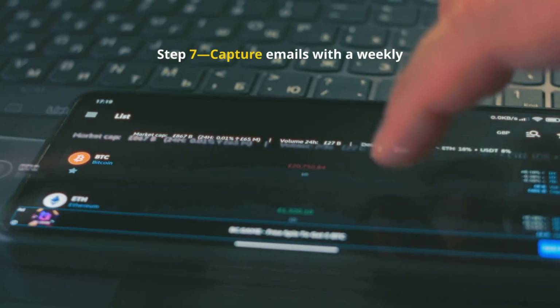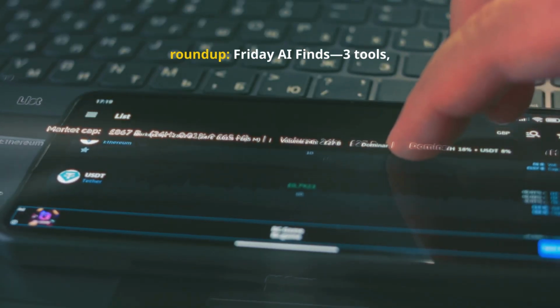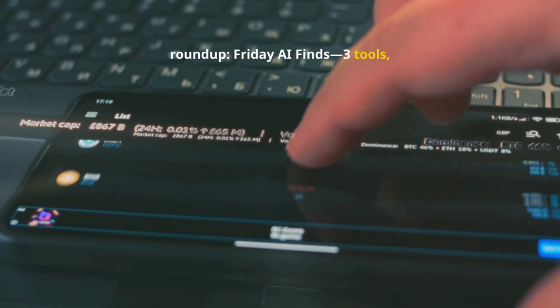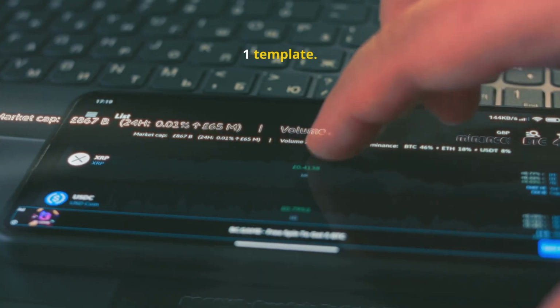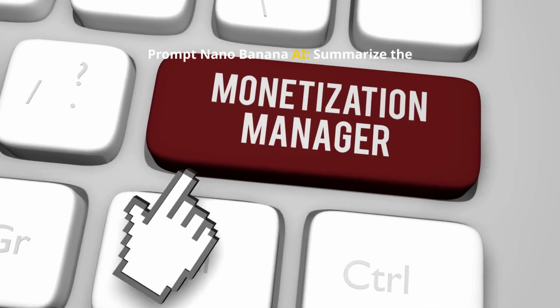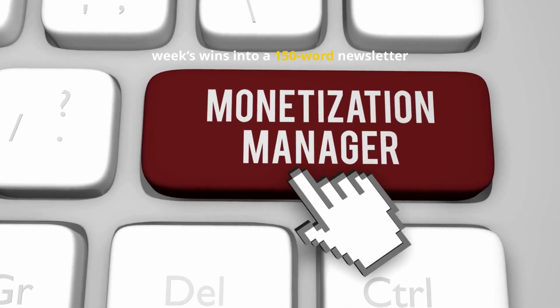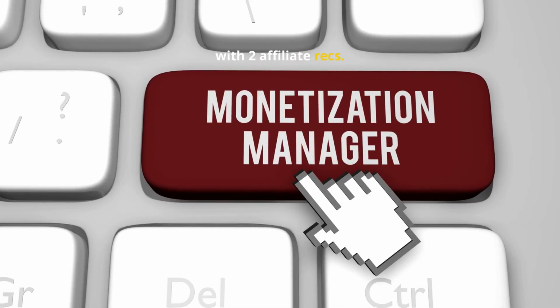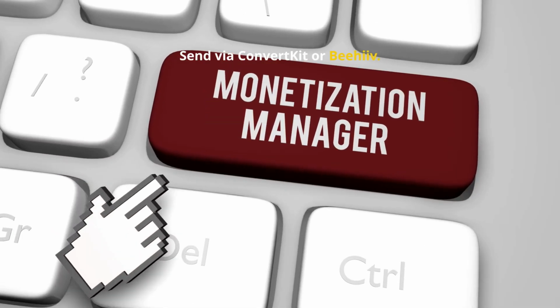Step 7. Capture emails with a weekly roundup. Friday AI finds: 3 tools, 3 prompts, 1 template. Prompt: Nano Banana AI. Summarize the week's wins into a 150-word newsletter with 2 affiliate recs. Send via ConvertKit or Beehiiv.